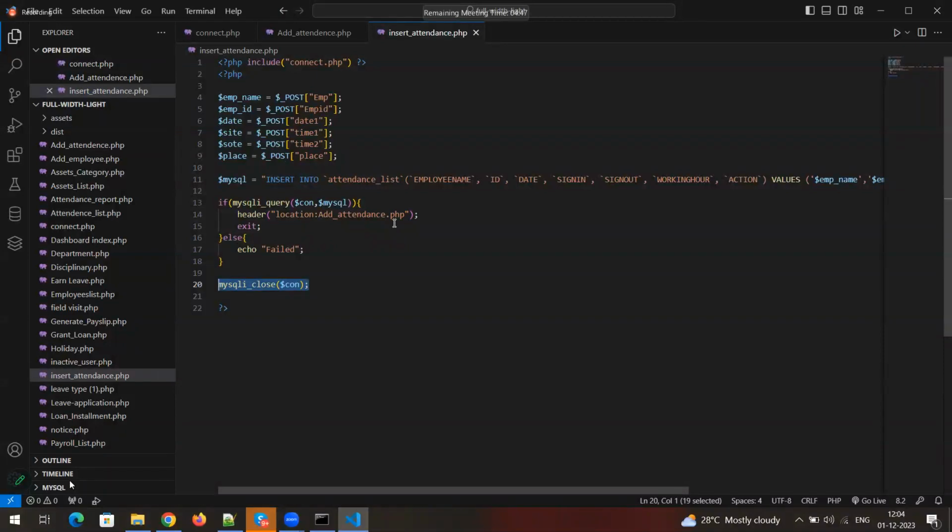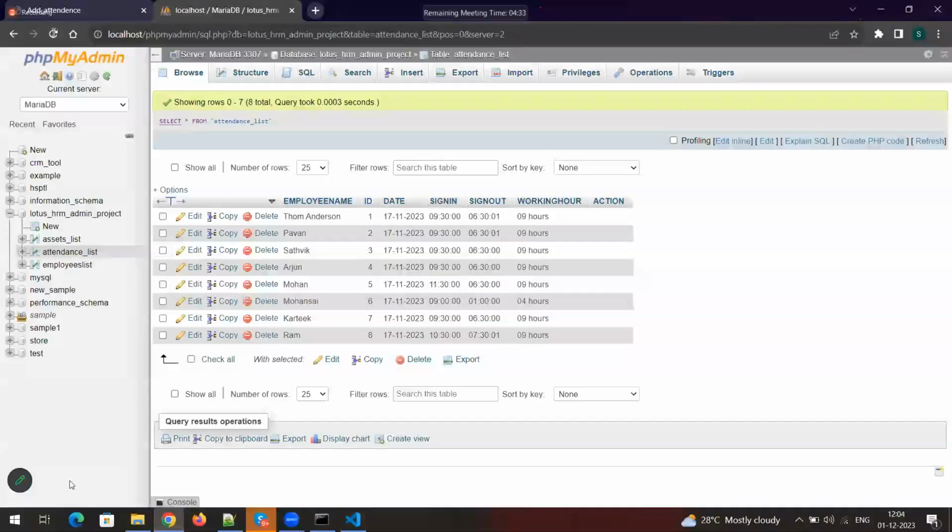So this is for simple insertion. Update, delete, and view will all be different. This is only for insertion. Let me show you. I'm trying to insert the data. For example, what data is there?